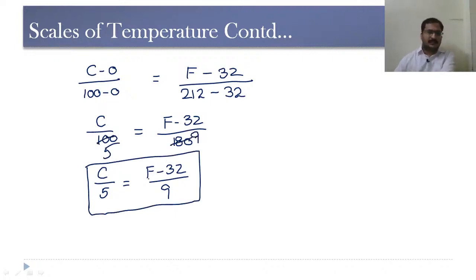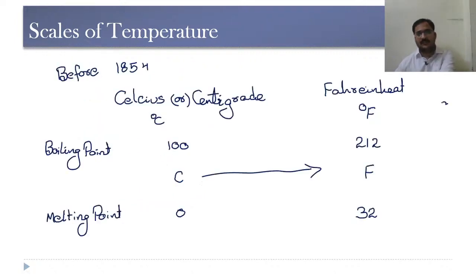See, in the GATE examination, this centigrade and Fahrenheit relation will not be given. Instead of this Fahrenheit scale, there will be some X scale which has a boiling point of 180 and melting point of 20 degrees. So we need to determine some X value at some particular degree centigrade.